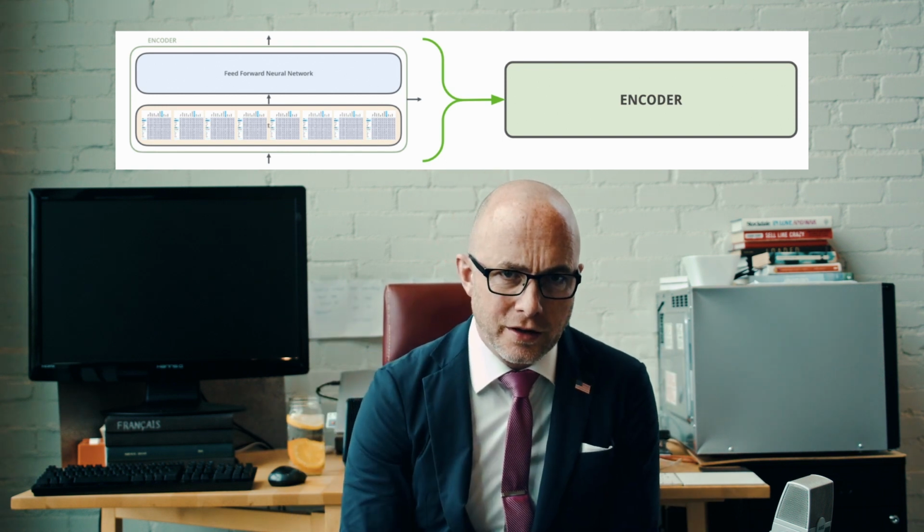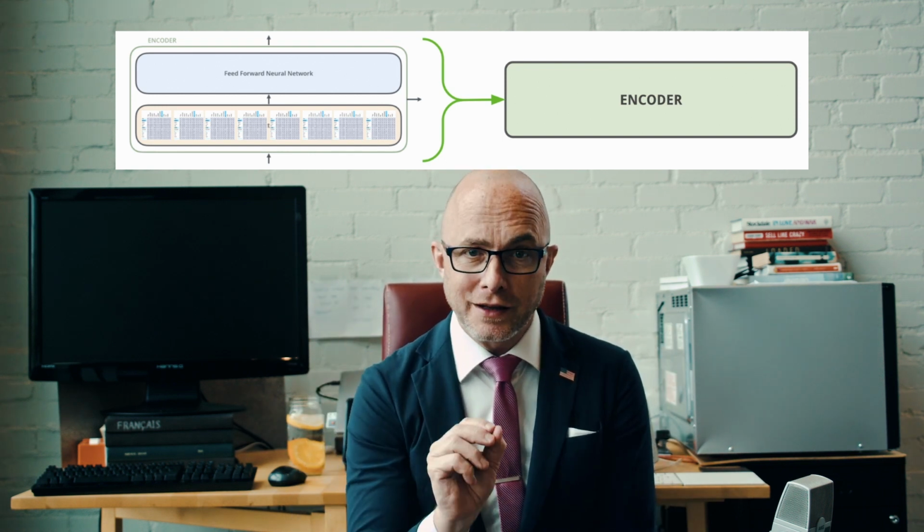Sadly, it didn't work. Fortunately, they really liked the idea, so they kept going. They came up with something called a decoder, which is just a little bit more complicated. Just adding the decoder didn't work either, but they didn't give up. They figured out that if you take the ground-up word vectors from one encoder and feed them into the next, eventually they had their first success.